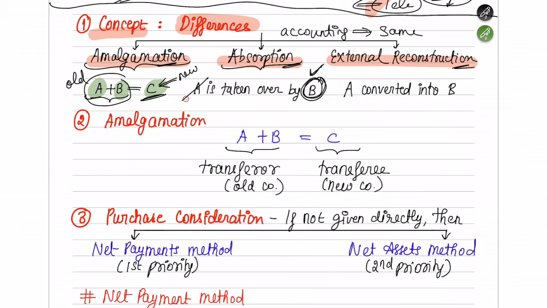So here, which is the old company and which is the new company? B Limited is a company which is still existing, so it is going to be the new company. A has been taken over by B, so A is going to be the old company here.